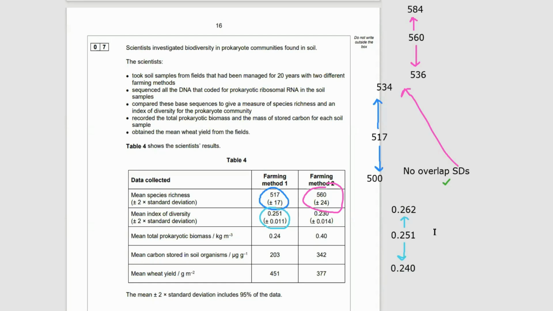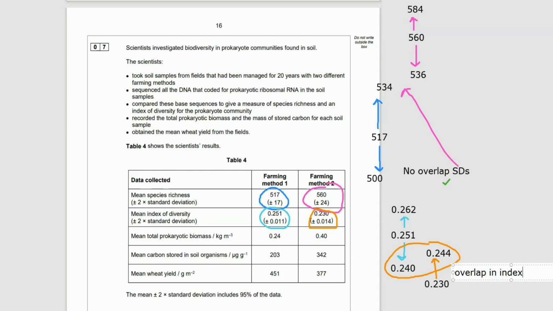So we've got a mean of 0.251, it goes down to 0.240 and up to 0.262 because I've got a standard deviation of 0.011. So you just add that and subtract that from the mean. Let's look at the next mean. The next mean is 0.230. We've got 0.014 I need to add on. That means it goes from 0.230 to 0.244. Check this out. I'm not going to bother with the others.